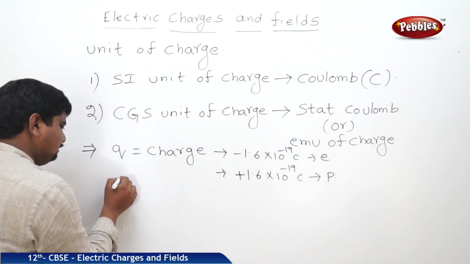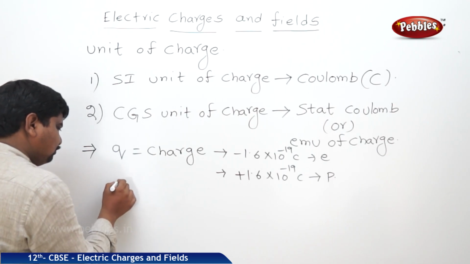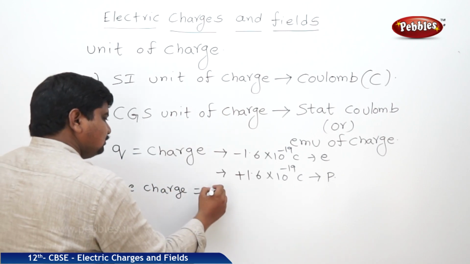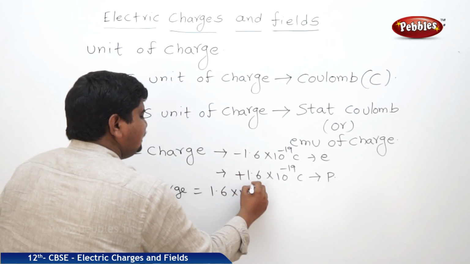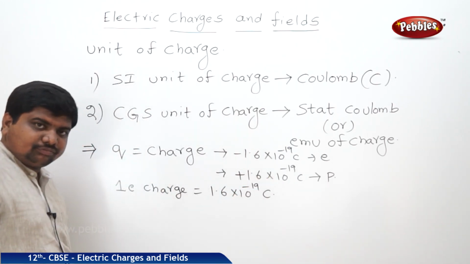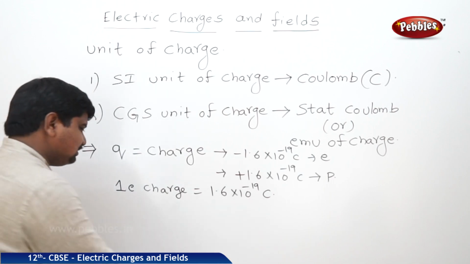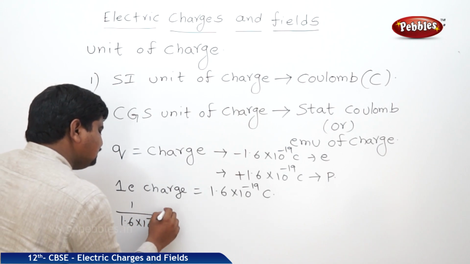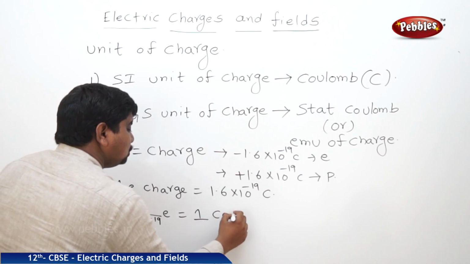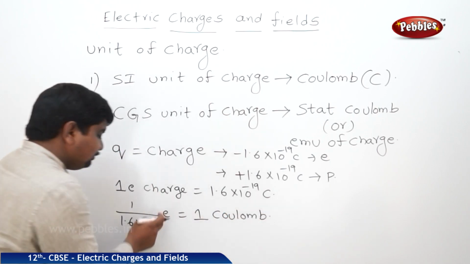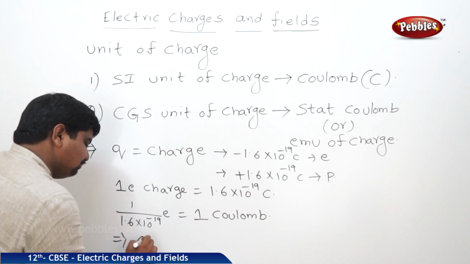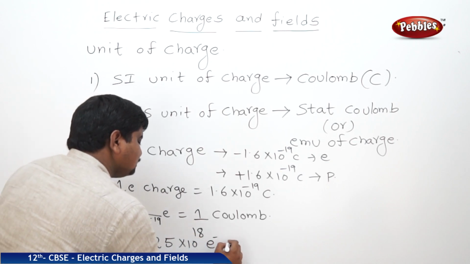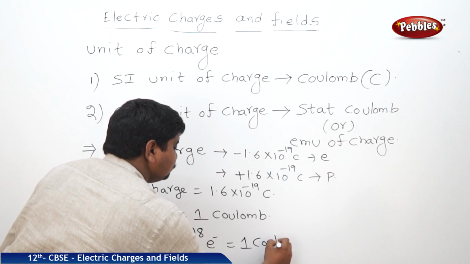That means one electron's charge is 1.6 into 10 to the power of minus 19 coulombs. But 1 coulomb is equal to how many electrons? 1 by 1.6 into 10 to the power of minus 19 electrons is equal to 1 coulomb. We do the calculation, it will be 6.25 into 10 to the power of 18 electrons is equal to 1 coulomb.